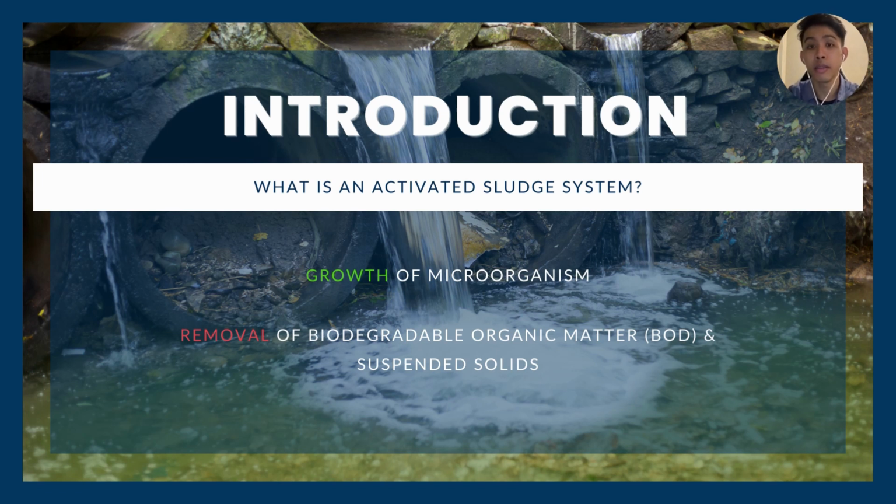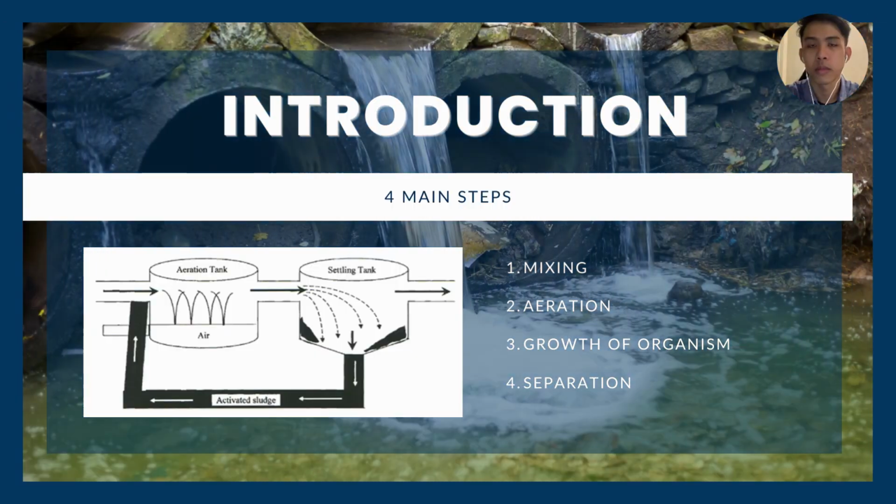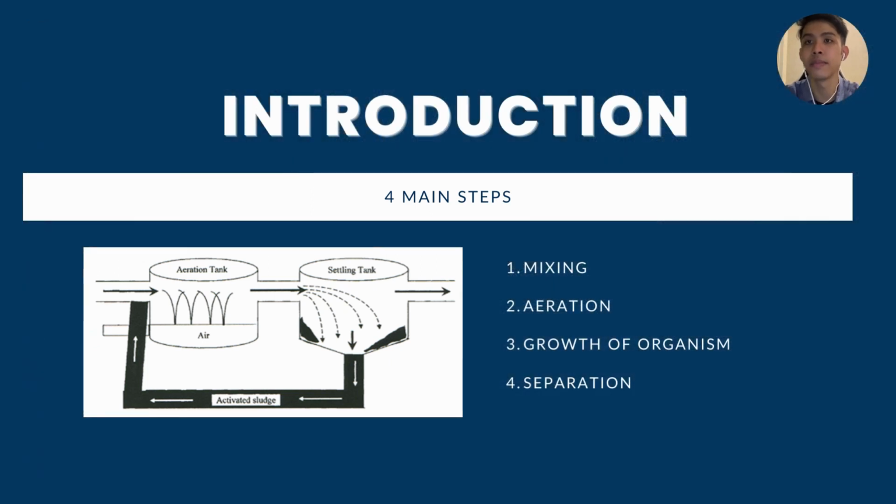An activated sludge system is a biological treatment process which uses the suspended growth of microorganisms to remove the biodegradable organic matter (BOD) and suspended solids in wastewater. The steps involved in the process include mixing of primary effluent with the retained activated sludge, forming a mixed liquor; aeration of the mixed liquor for a specific time inside the aeration tank; growth of organisms into solids by feeding on organic matter; and lastly, the separation of solids from the wastewater in the settling tank. These 4 steps keep repeating, removing the excess solids and organisms from the system.